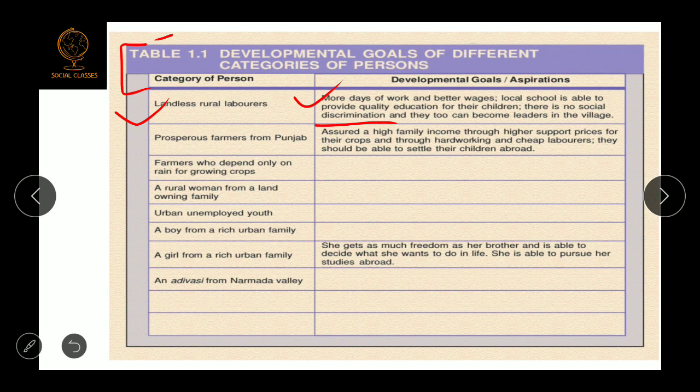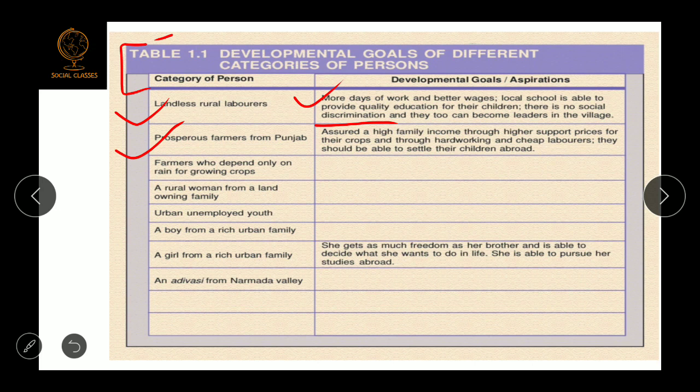Okay, then suppose a farmer who is living in Punjab, and that farmer is a very rich, prosperous farmer. Such a farmer will want a very good price for their crop or production. At the same time they may try to get their children settled abroad in other countries.